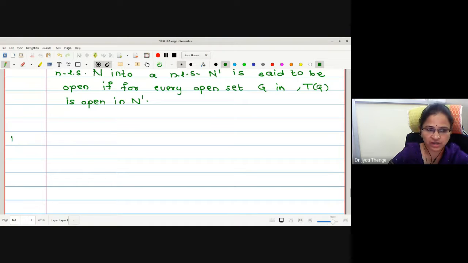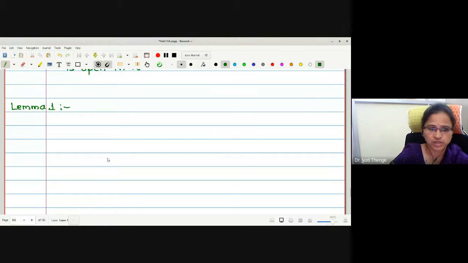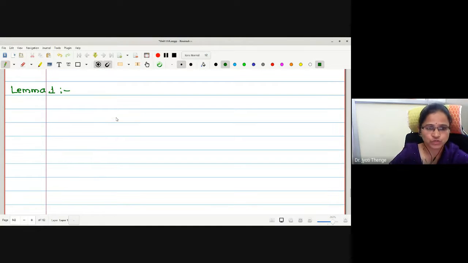Therefore, here I will write lemma number 1 for the proof of the open mapping theorem. This lemma is about the shifting or translation property. Suppose we have some sphere in a 2-dimensional space or in a 3-dimensional space. How can we shift it? A translation function we have studied, no?